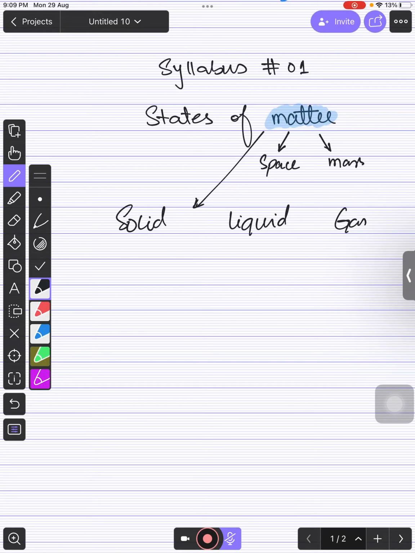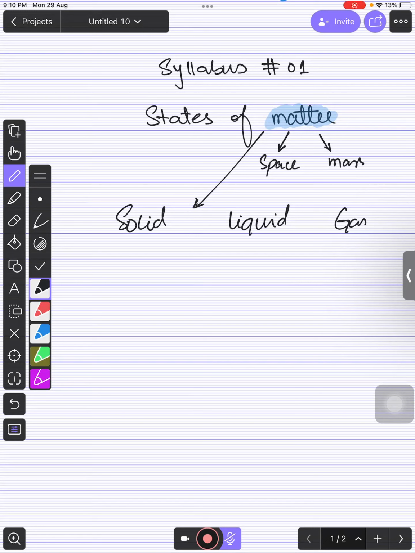For example, if light energy occupied space, we would not be able to walk or run in the presence of light. It is something which does not have mass, and it is not occupying space, right? So all the energies are not matter, and the rest of everything surrounding us is matter. You need to keep this in mind.